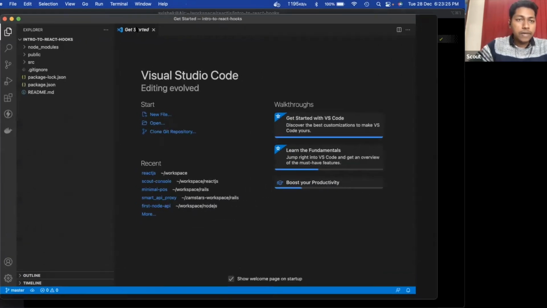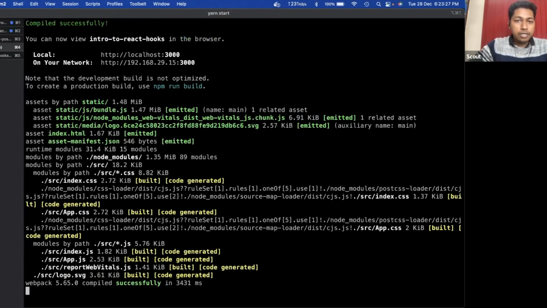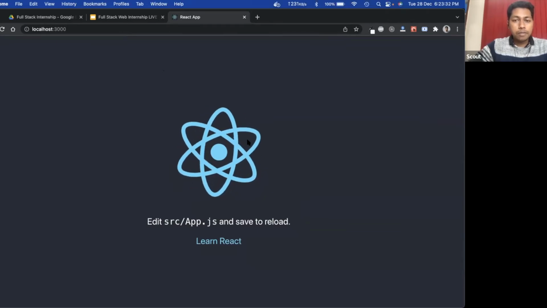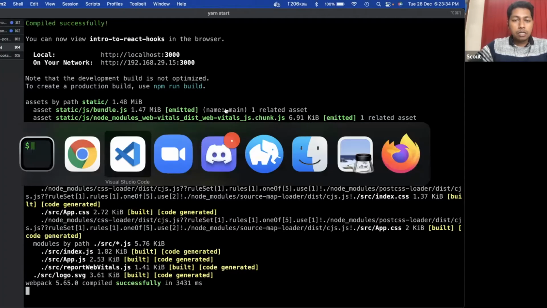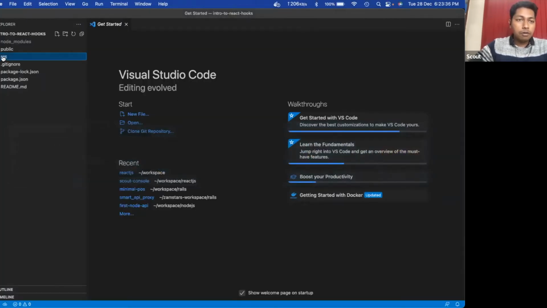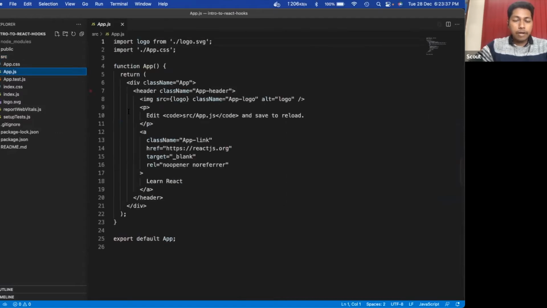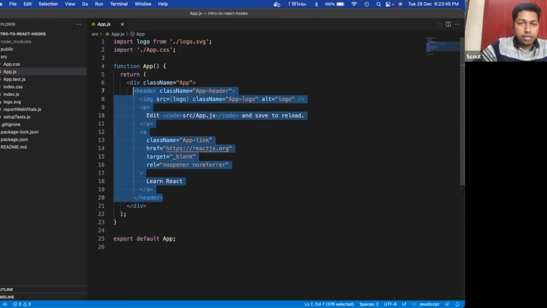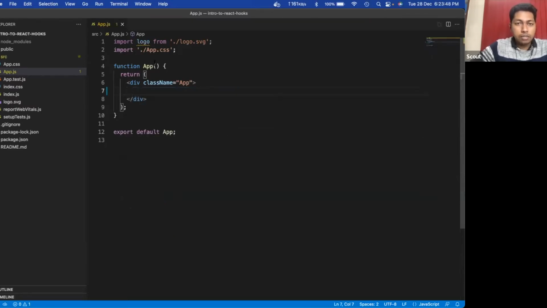I think this is the vanilla React server which is running at localhost 3000. Let's review the code once. This is our App.js file, and we will play with this App.js only here. So let's remove all of the code that is written here. We don't need anything.